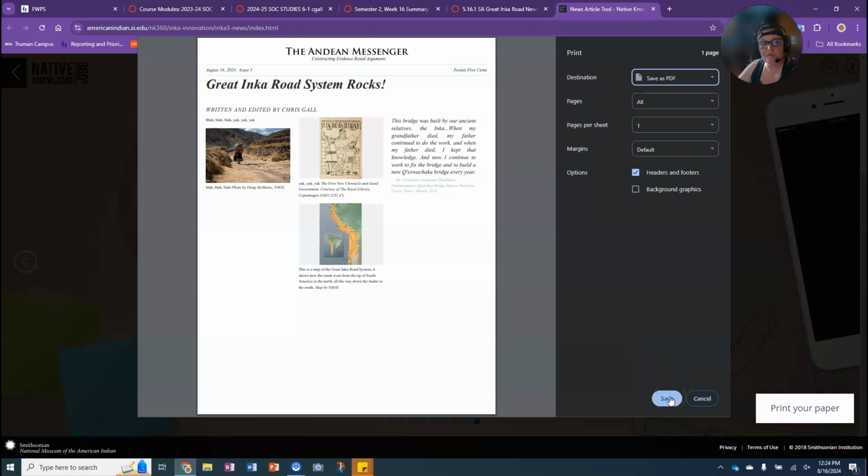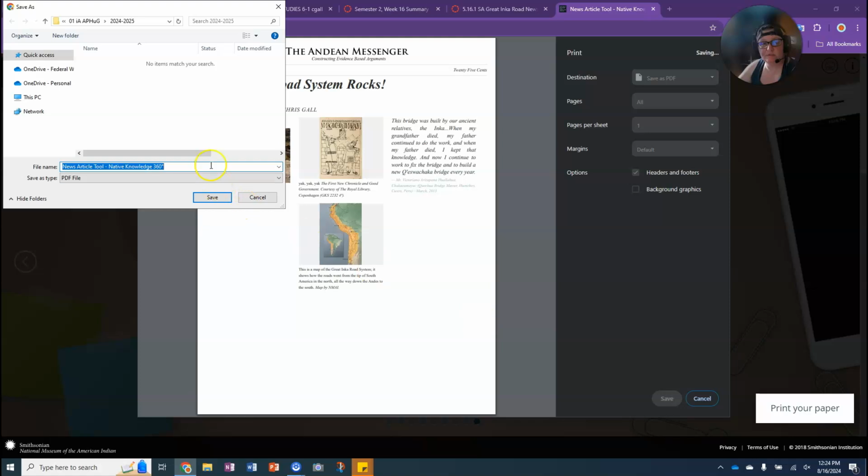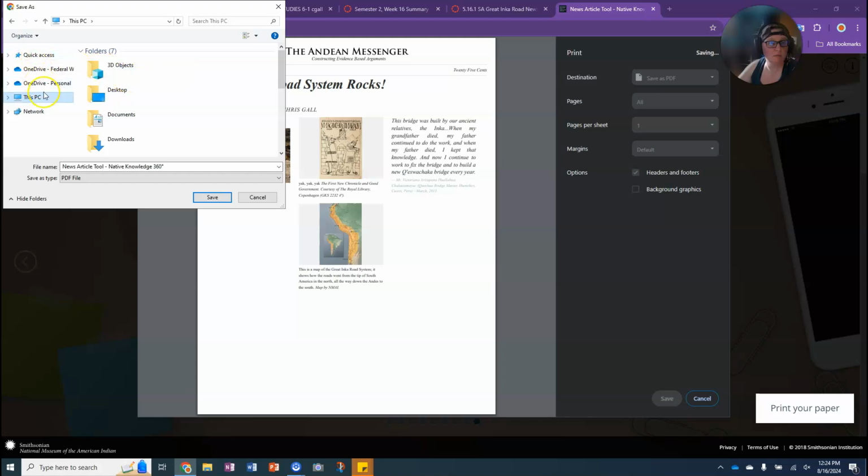Once you've done that, you just click save. I'm going to put mine on my desktop. I'm just going to call it Inka paper example.